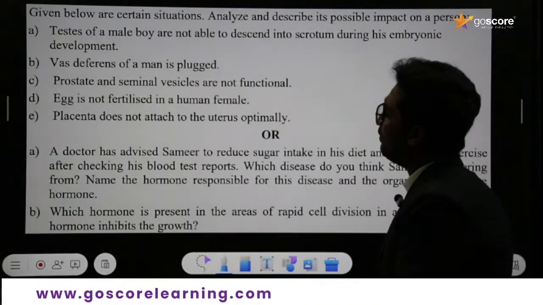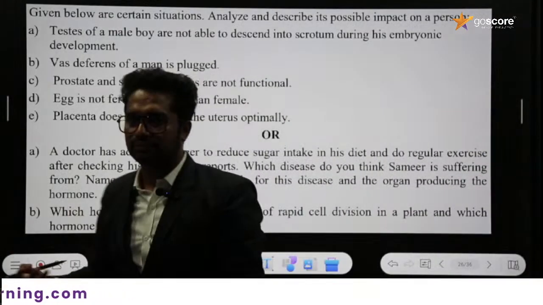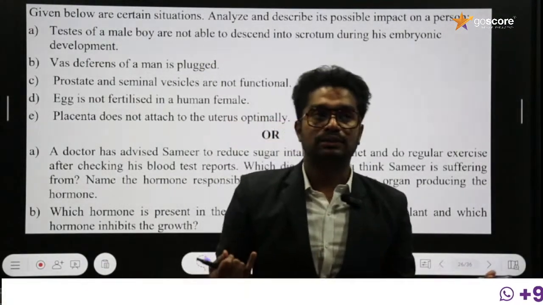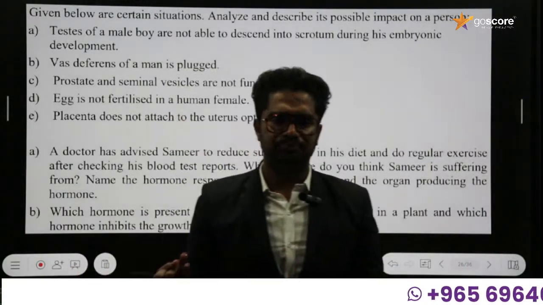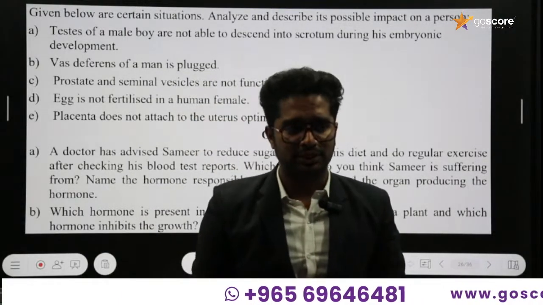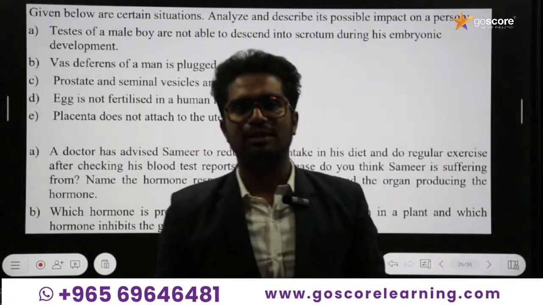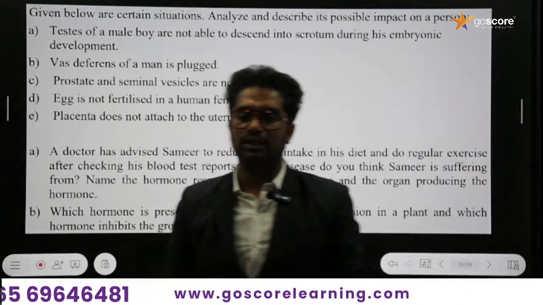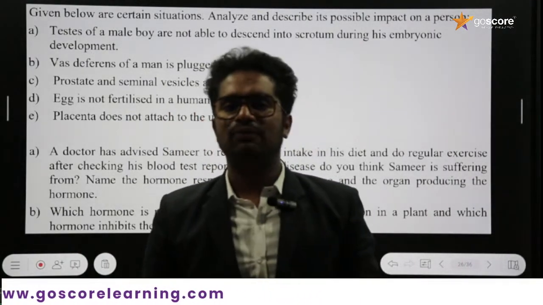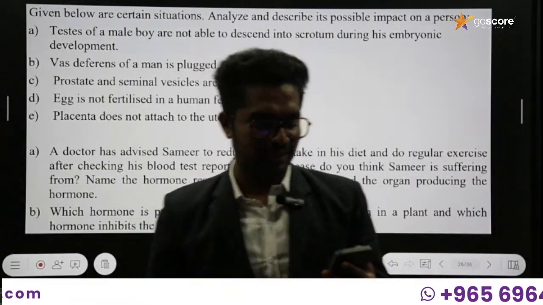The next question is: given below are certain situations. We reached section D, because section A will be having multiple choice as well as assertion reason type questions, that means 1 mark questions can be expected. In section B, very short answer type questions which consist of 2 mark questions, and section C will consist of short answer type questions carrying 3 marks, and section D consists of long answer type questions which will have 5 marks, and the last one, section E, will be case based studies, and we can expect 4 marks from that. I think you are already aware about that.